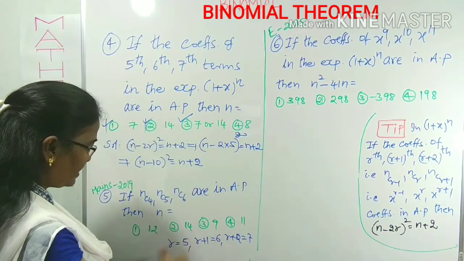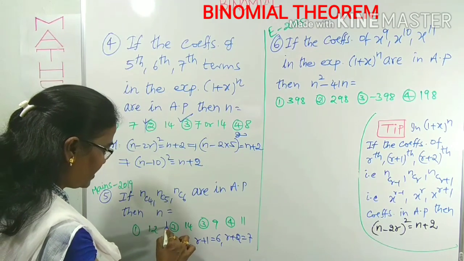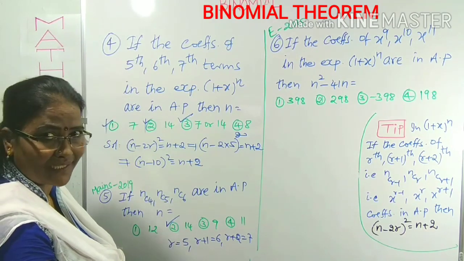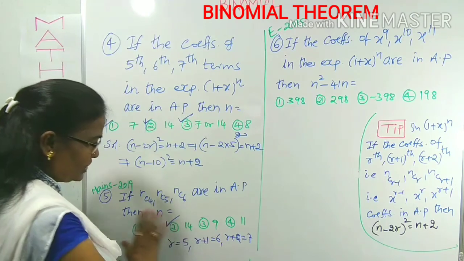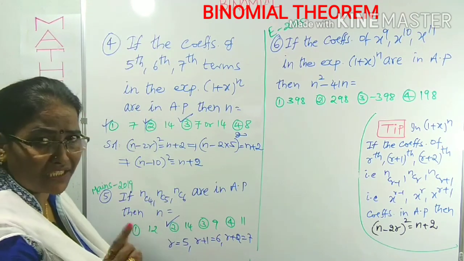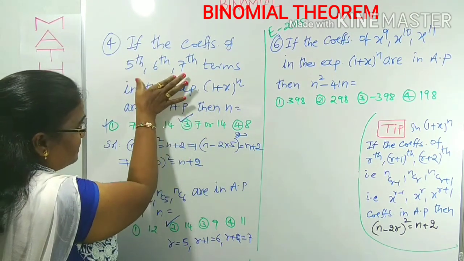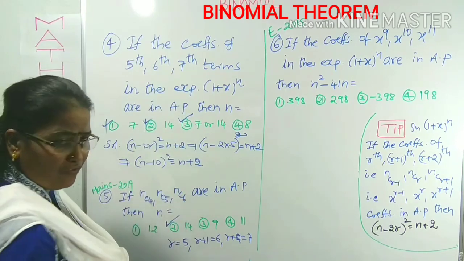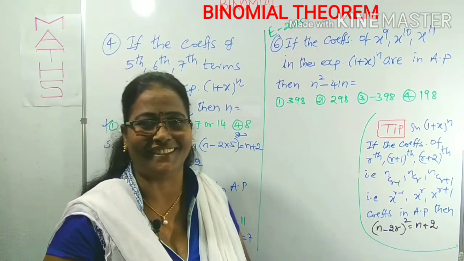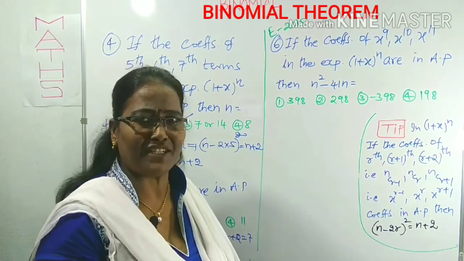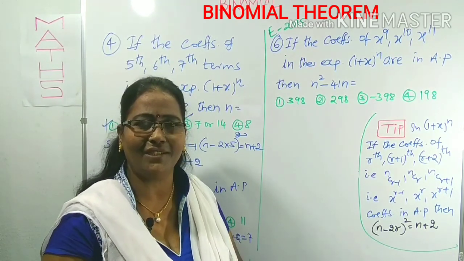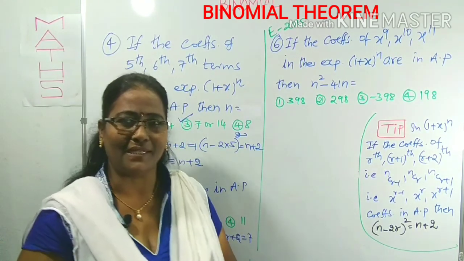Which option is correct here? Only one of the options has 14. That is the second option. Same question, there is no change at all. The only change is in the given form. In this he has given the coefficients form. That is the only difference here and there. So very simple, within a fraction of a second you can get it. This was given in 2019 JEE Mains.